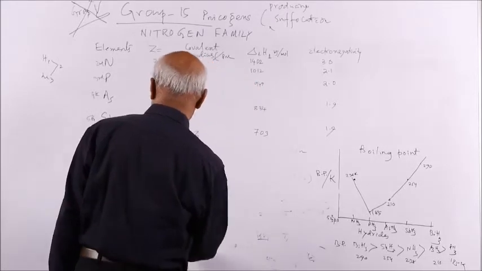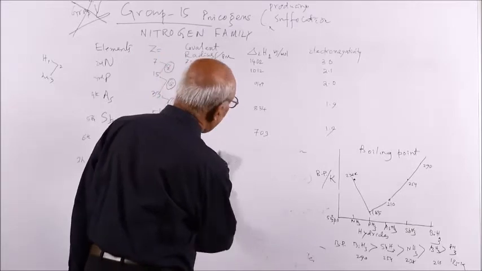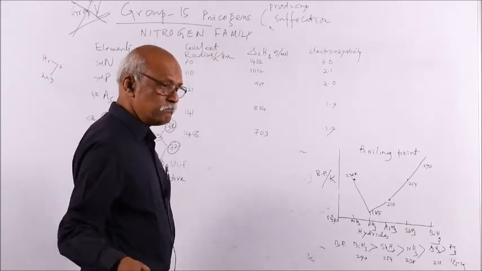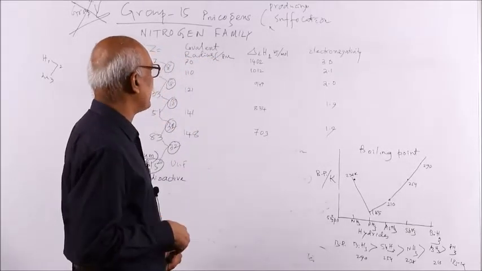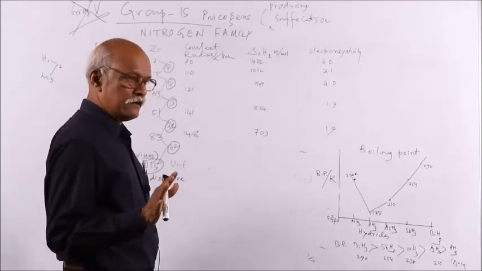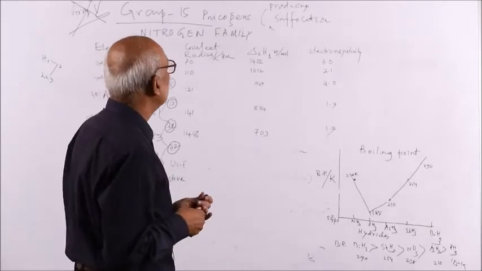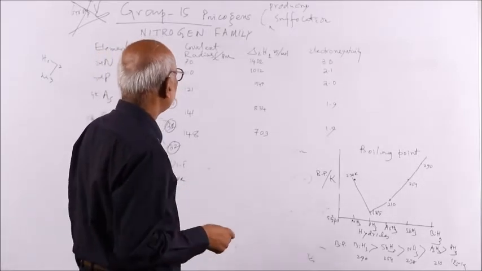Nitrogen is less reactive due to its stable configuration. Nitrogen gas is non-reactive, we shall discuss later, but atomic combination with nitrogen will be a little bit difficult.